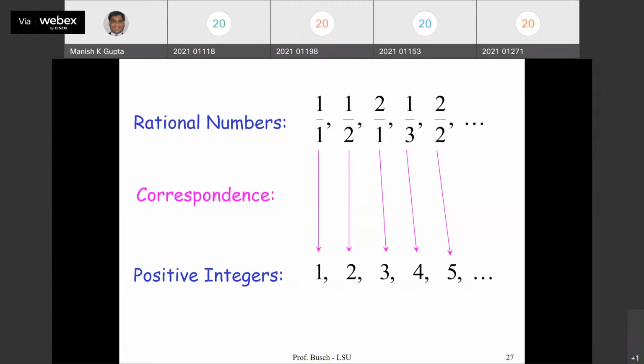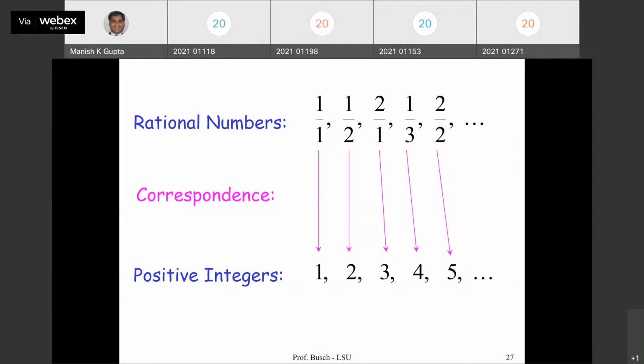By the way, as an exercise, find a 1 to 1 and onto function f from natural numbers to the set of rational numbers. This is a non-trivial problem. There should be a 1 to 1 correspondence.